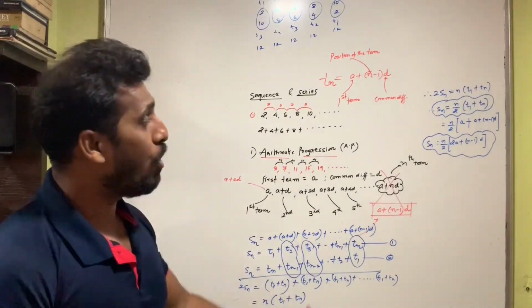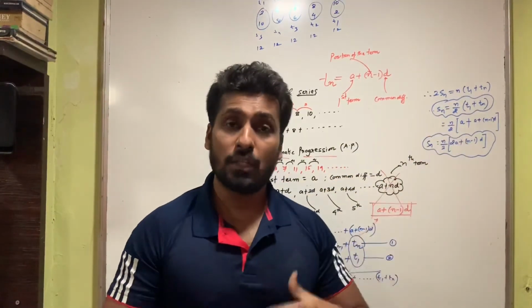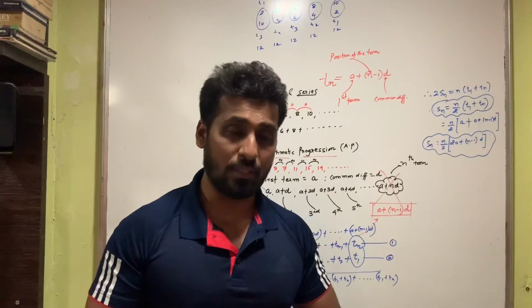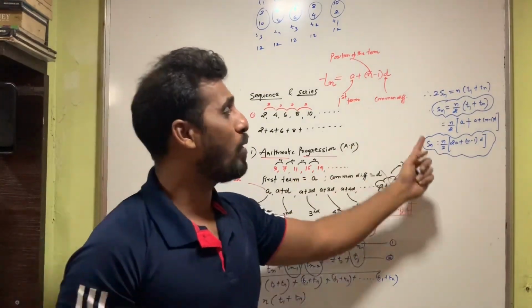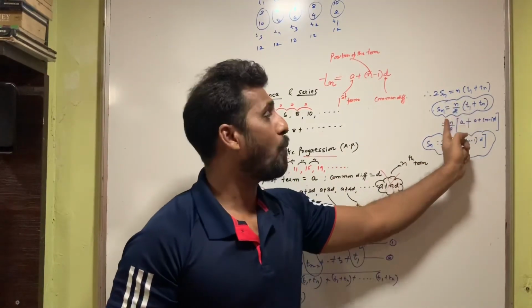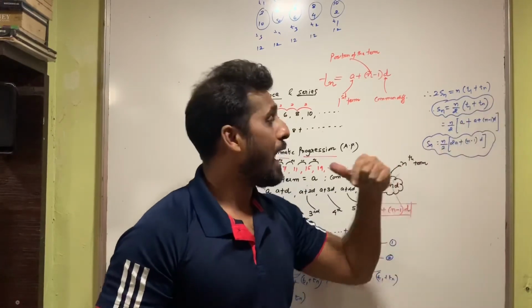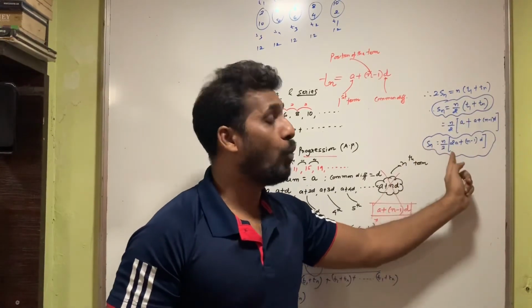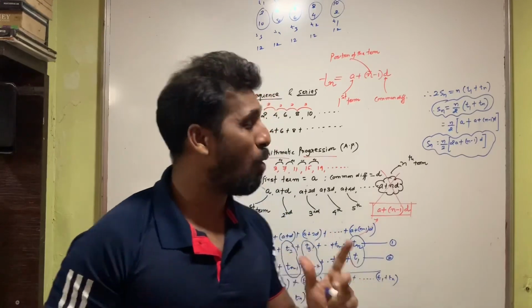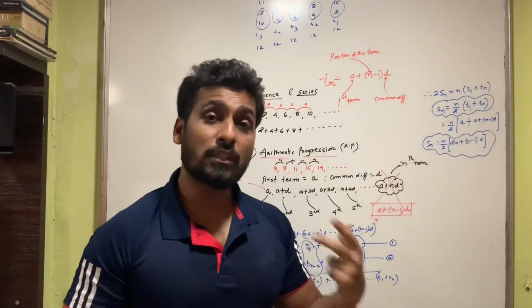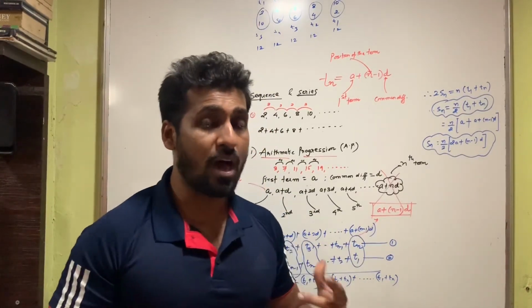Then we went further to get the sum of the first n terms of an AP. Two formulas we have learned: Sn is equal to n upon 2 (T1 plus Tn), and Sn is equal to n upon 2 (2a plus (n minus 1) d). These are the two formulas for finding the sum of the first n terms of an arithmetic progression.